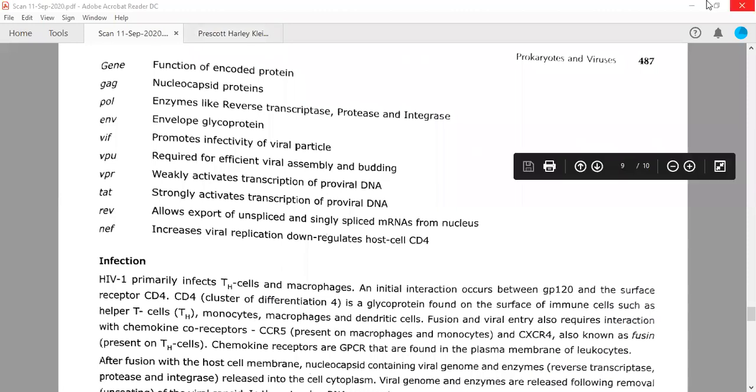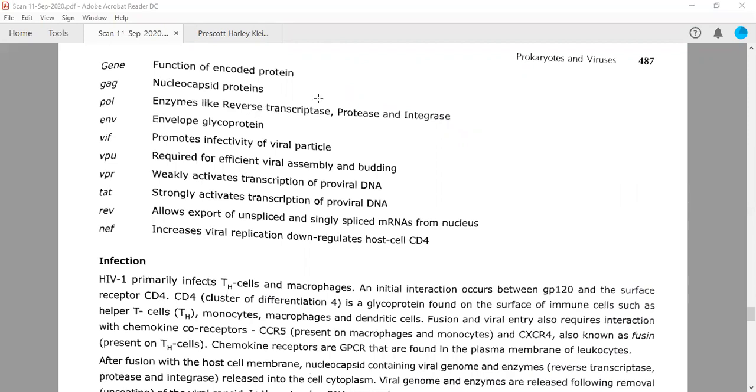So the three major genes which are present in all the retroviruses are GAG, POL, and ENV. ENV is for envelope glycoprotein, GP120 and GP41. POL is actually encoding for three different enzymes. One is reverse transcriptase, which is having three functions: RNase H, RNA-dependent DNA polymerase, and DNA-dependent DNA polymerase.